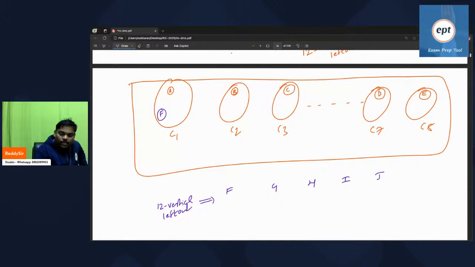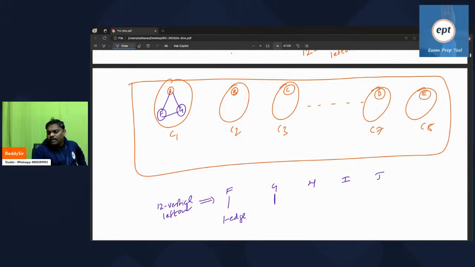Whenever I keep F here, one edge will come. One edge came. Some people are asking, sir, where will I keep G? You can keep G in any component, even in the C1 component only. Let us assume I kept G in the C1 component only. Then this is also one edge, this is also one edge. You can keep more edges also.